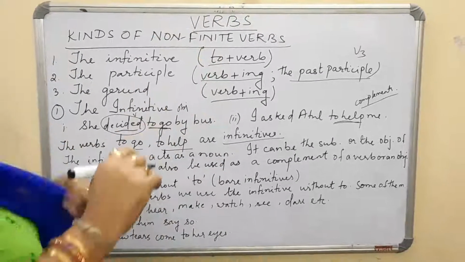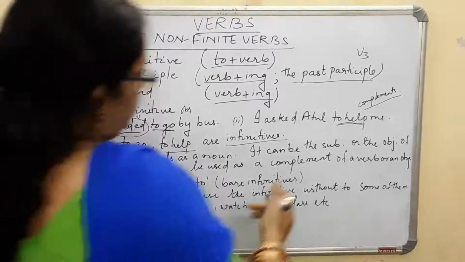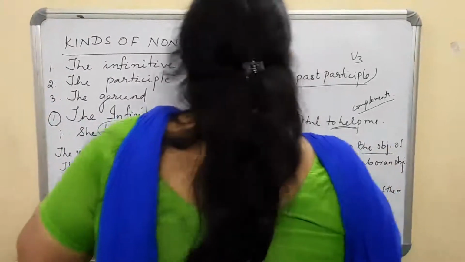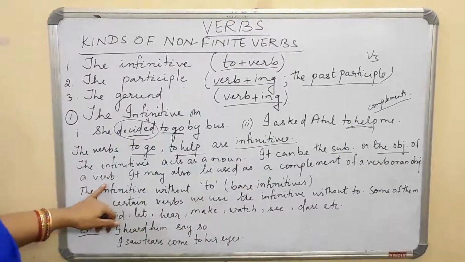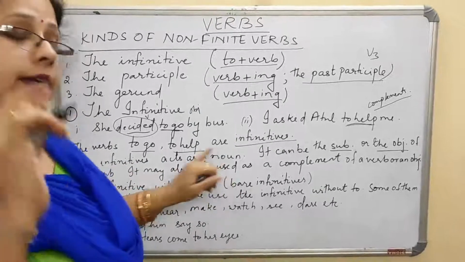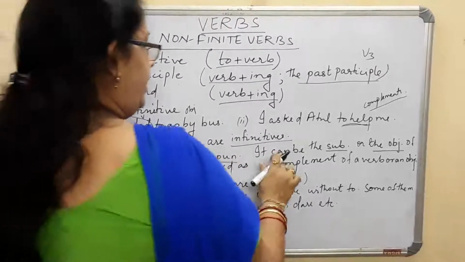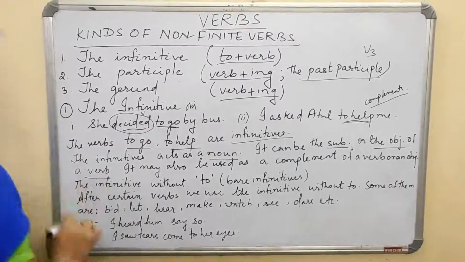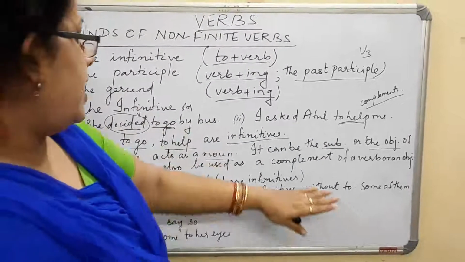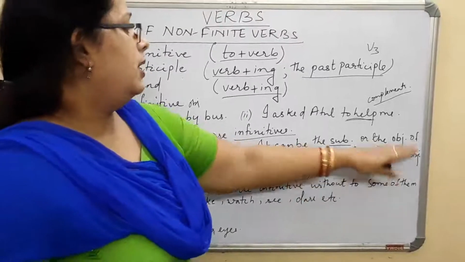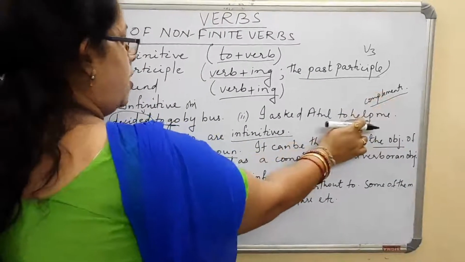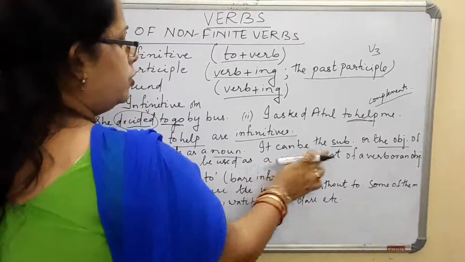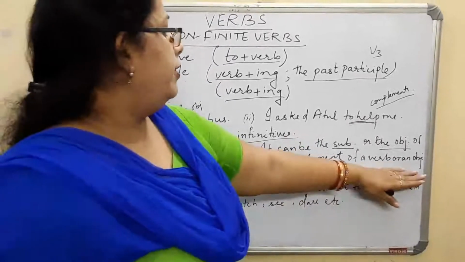Now, the infinitives act as a noun. It can be the subject or the object of a verb. Remember, the infinitive acts as a noun. It may also be used as a complement of a verb. As I have said, it is a complement, so it can also be used as a complement of a verb.